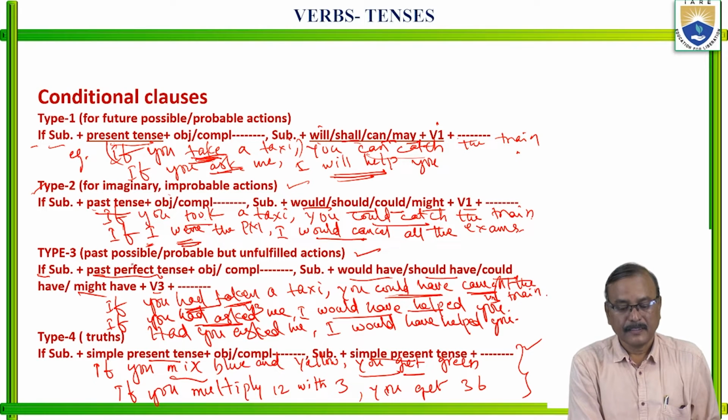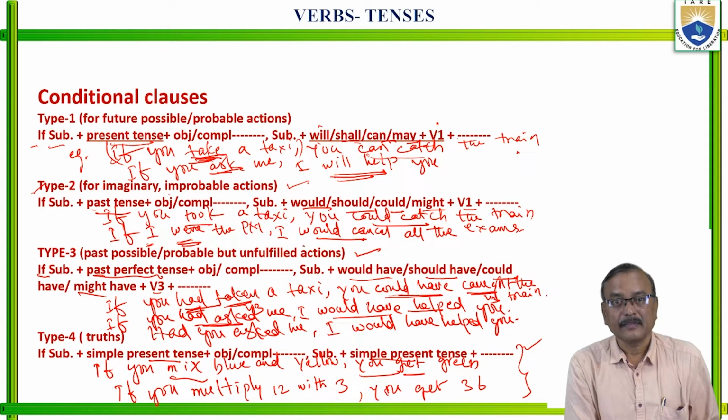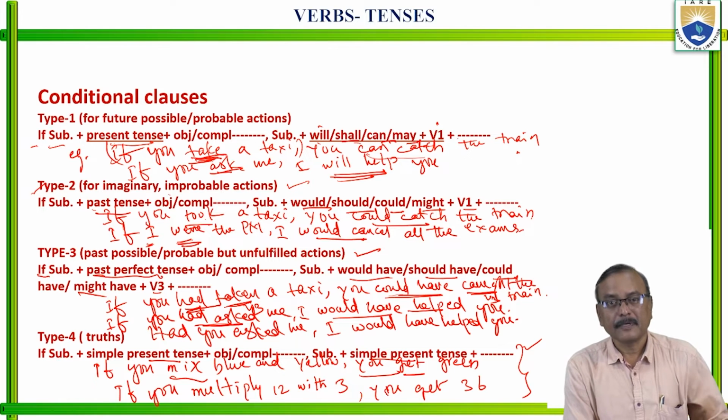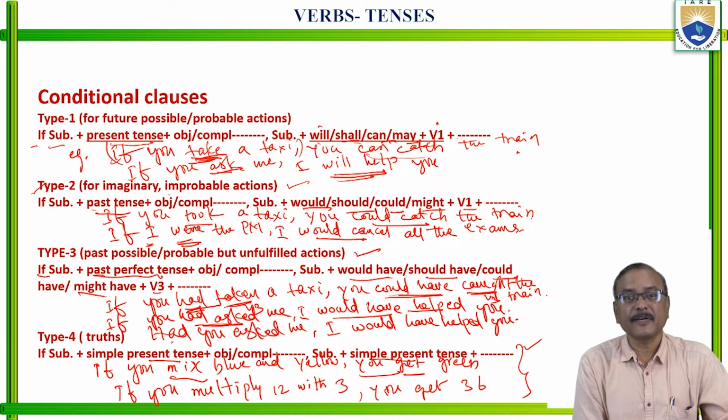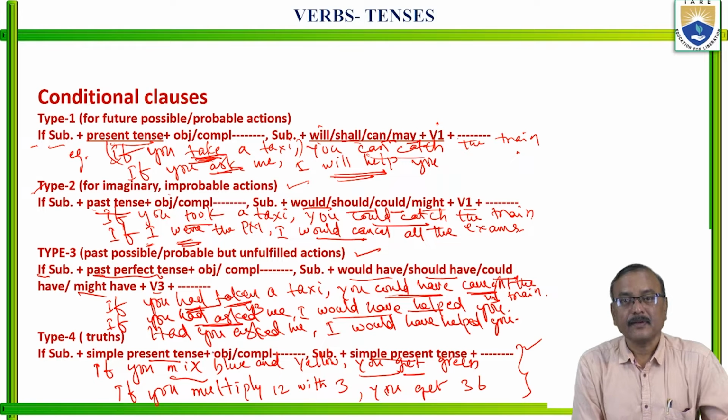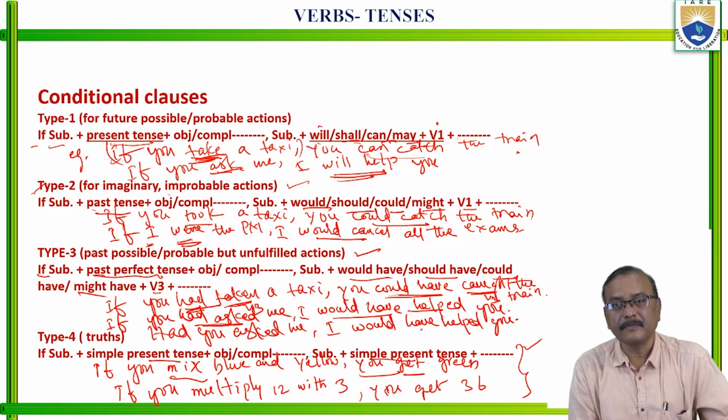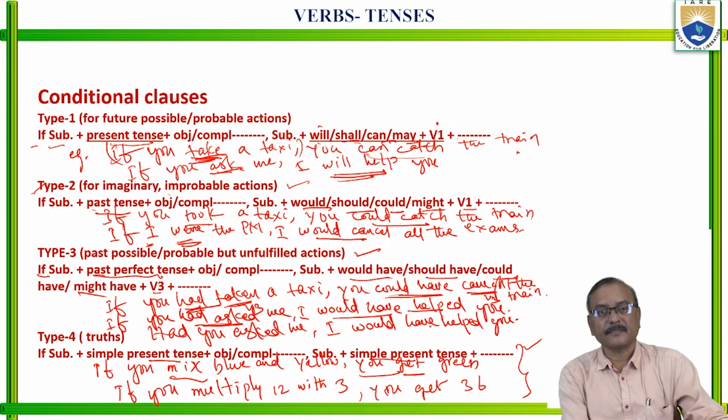Type 3 is for past possible but unfulfilled actions. There was a probability, but they did not happen. In the if clause, we use had plus V3. In the main clause, would have or should have or could have or might have plus V3. Type 4 is just for truths only. In the if clause simple present tense, in the main clause also simple present tense.